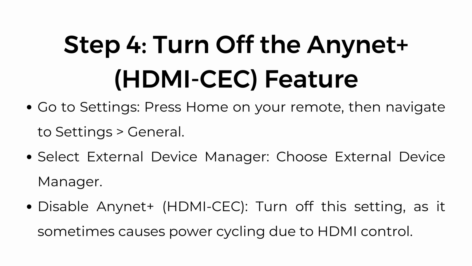Step number 4. Turn off the Anynet Plus HDMI-CEC feature. Go to Settings: press Home on your remote, then navigate to Settings, General. Select External Device Manager. Choose External Device Manager. Disable Anynet Plus. Turn off this setting as it sometimes causes power cycling due to HDMI control.